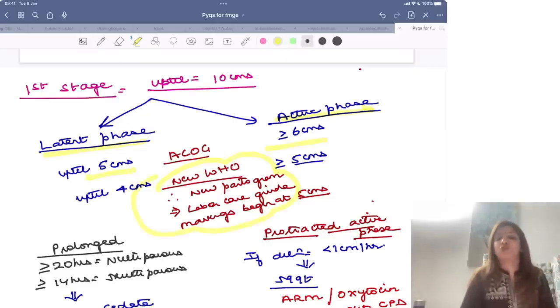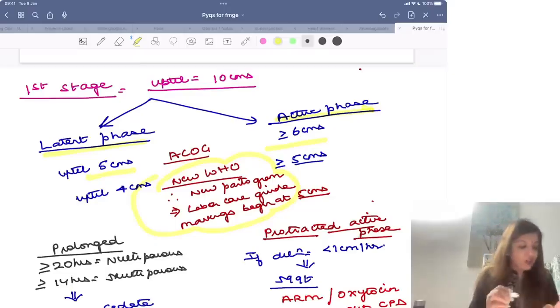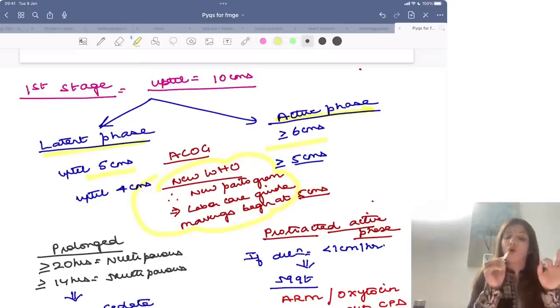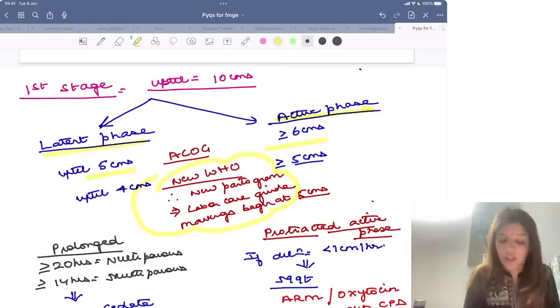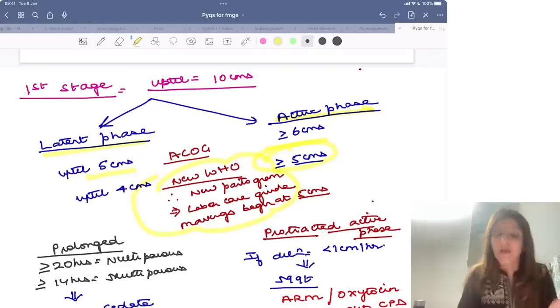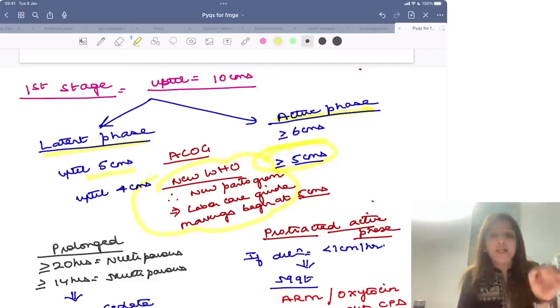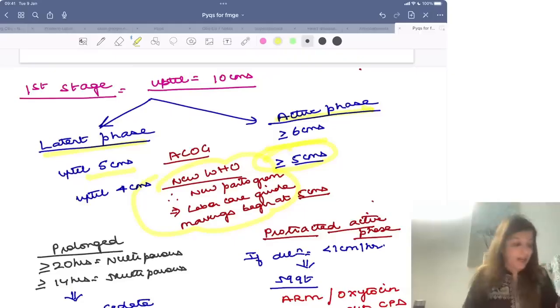New partogram, which is called as labor care guide, is based on new WHO recommendations, and according to new WHO recommendations, active phase begins at 5 centimeters. So if you get a question that in the new partogram, plotting begins from 5 centimeters. Do not say 4 centimeters, right?